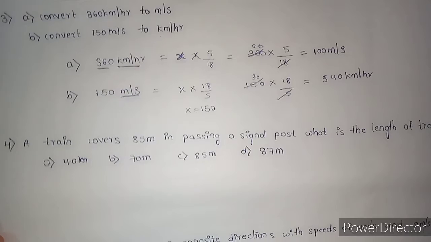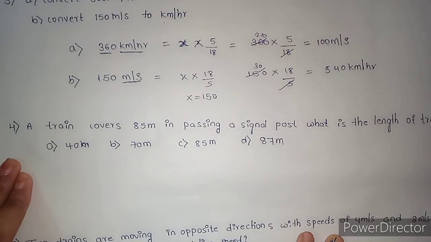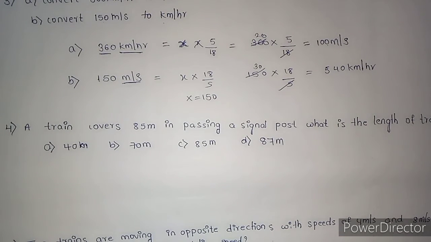Okay. Now, fourth question. A train covers 85 meter in passing a signal post. What is the length of the train? Option A 40 meter, option B 70 meter, option C 85 meter, and option D 87 meter.